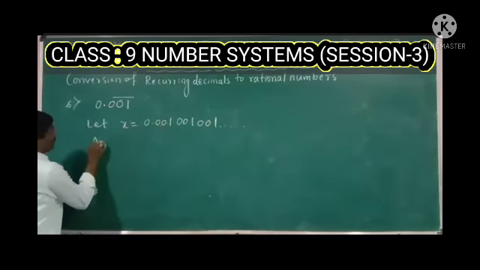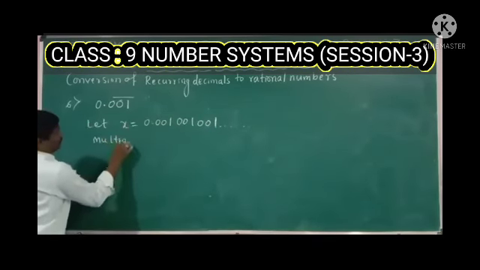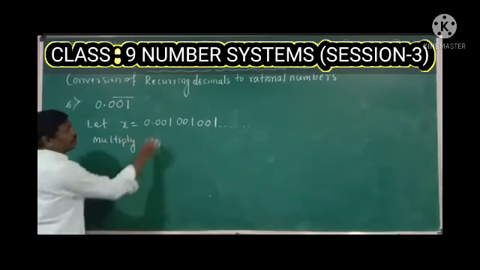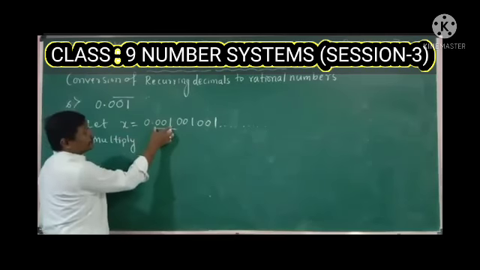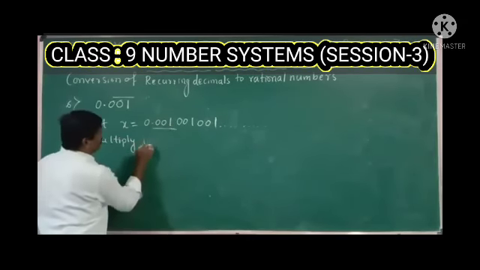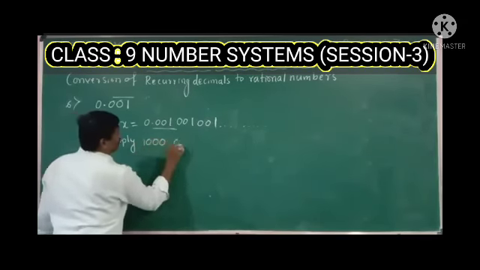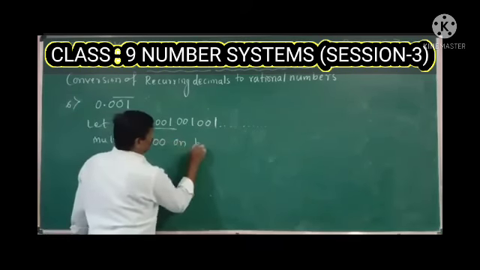Now multiply. What do you need to multiply here? 3 digits are repeated, means you need to multiply 1000 on both sides.